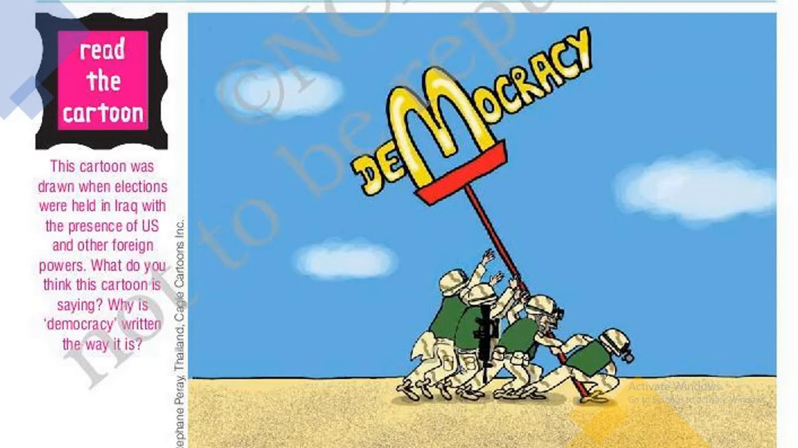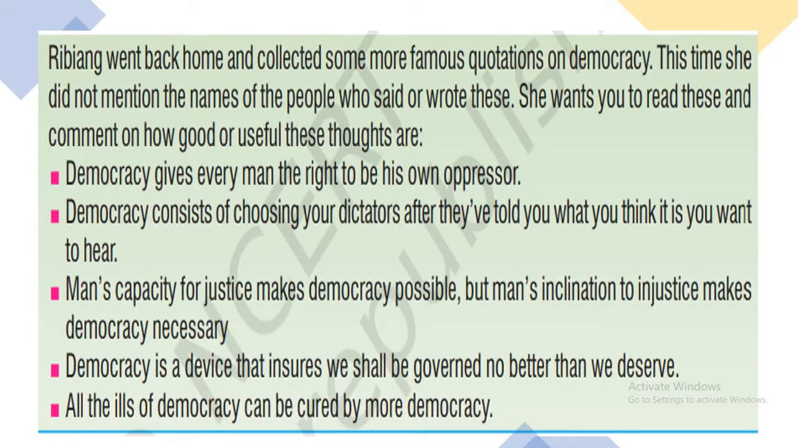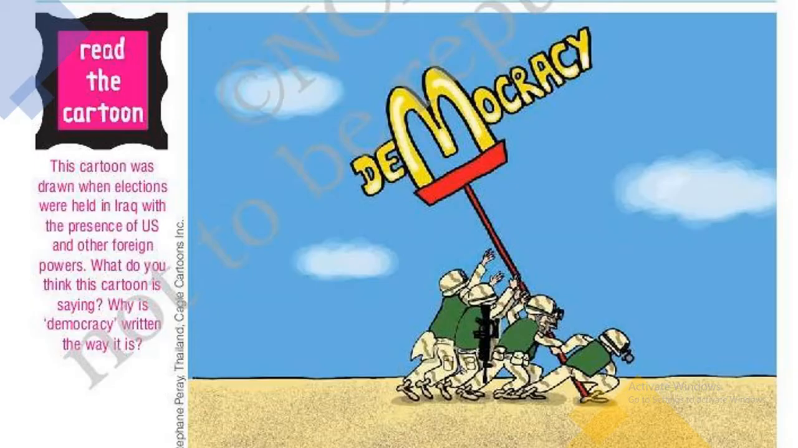You can observe this cartoon, which was drawn when the elections were held in Iraq with the presidents of the US and other foreign powers. What do you think this cartoon is saying? Why is democracy written the way it is? See here, the Iraqi people are holding this democracy, and they are showing how their country is being ruled.